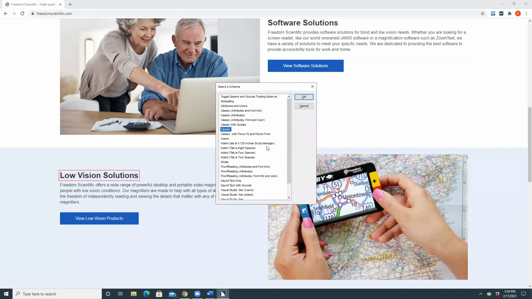Select a scheme dialog. List view, classic, 8 of 25. And this is the select a scheme dialog. So there's a list here of all of the schemes that are currently available to you.